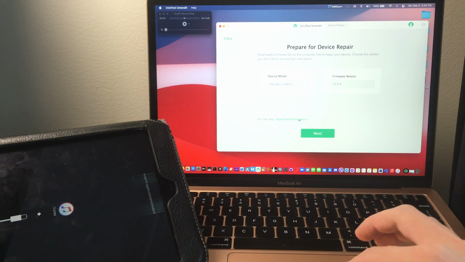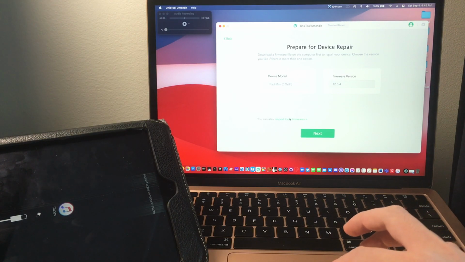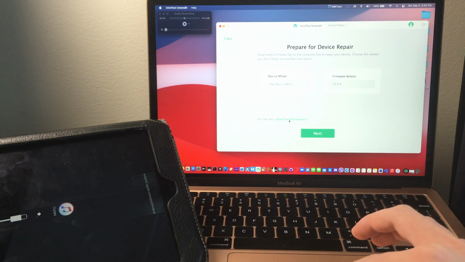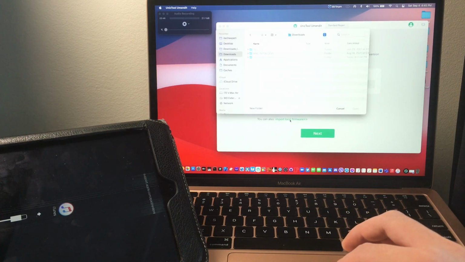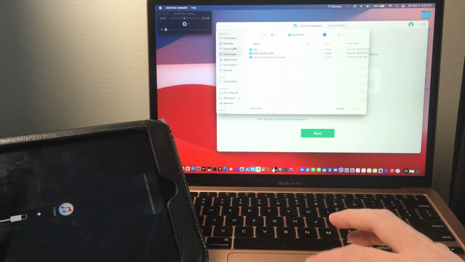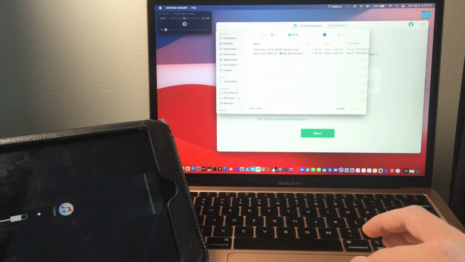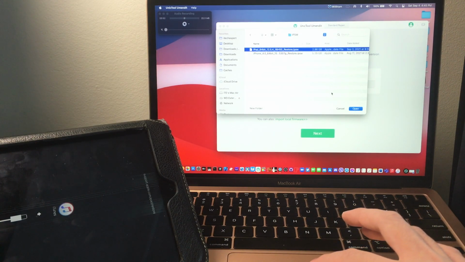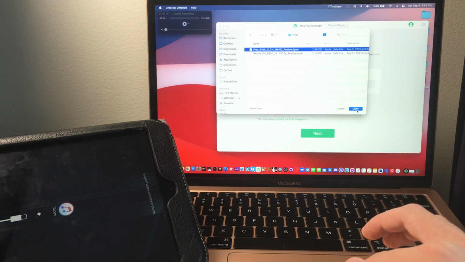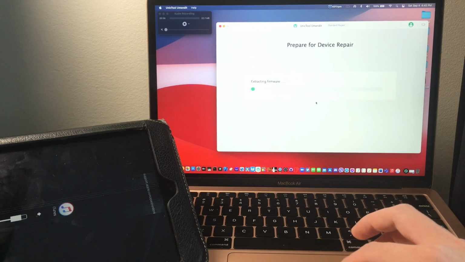If you have an IPSW already downloaded to your Mac or PC, click on import local firmware. From here, you just need to find the IPSW file. Once you find the IPSW file, click on open, and now the app says extracting firmware.